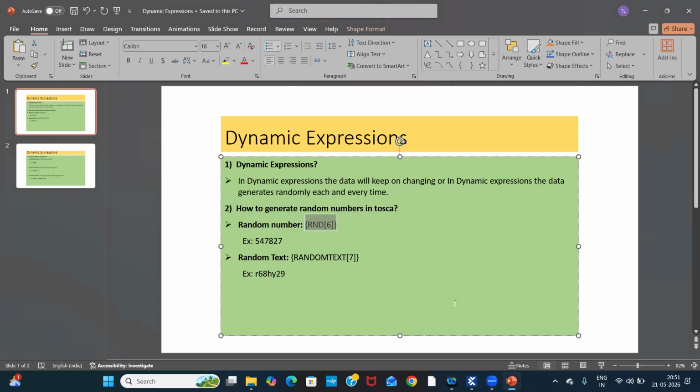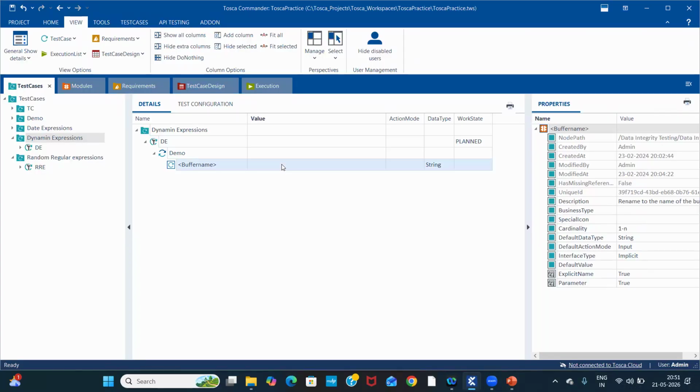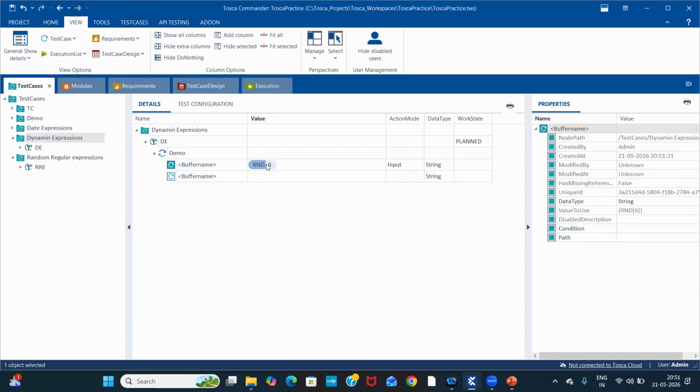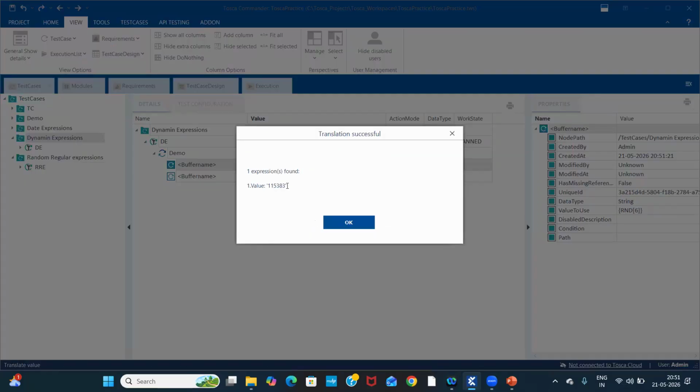I'm copying this syntax. If I translate this syntax, after translating, we are able to see the six random numbers.